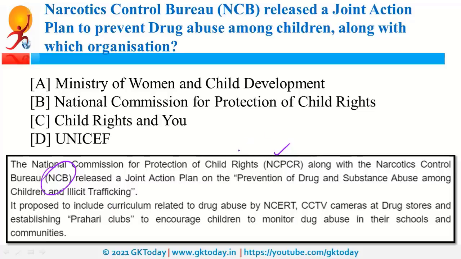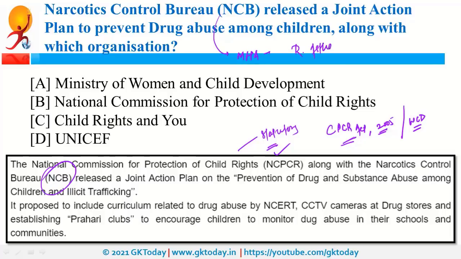So as per the proposal, various steps will be taken to prevent such drug abuse. Now, NCPCR is a statutory body and it is established as per the provisions of CPCR Act. What is CPCR? It is Commission for Protection of Child Rights and it is an act of 2005 and it is under WCD, that is Ministry of Women and Child Development. On the other hand, NCB is Narcotics Control Bureau, it is under MHA, that is Ministry of Home Affairs. Present Director General of NCB is Mr. Rakesh Asthana.